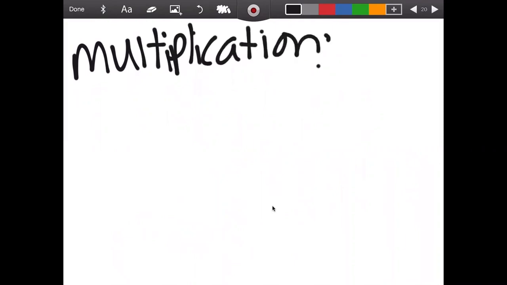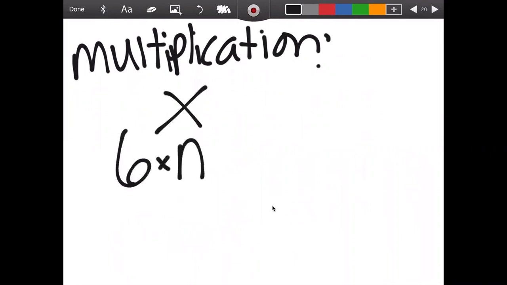we can show that with the x. So like if we had 6 times n, we have always used that, even in elementary school. This year, we kind of took away the x and we started using the dot because now that we have variables, now that we have letters, x can sometimes be a variable, and we just don't want to mix up multiplication and actually a variable. So we've been working with the dot this year, 6 times n.